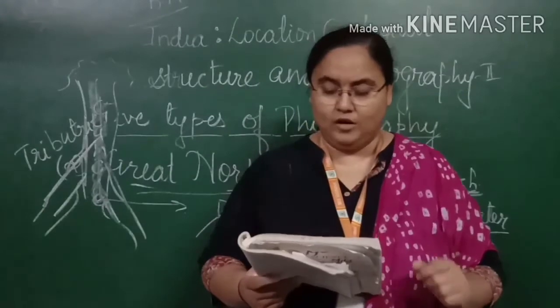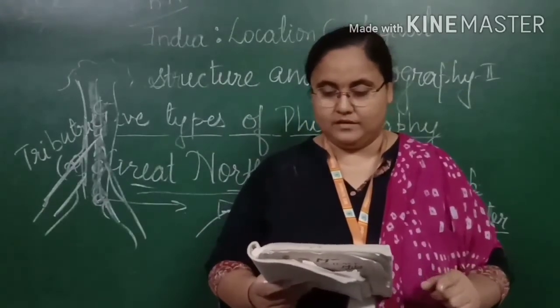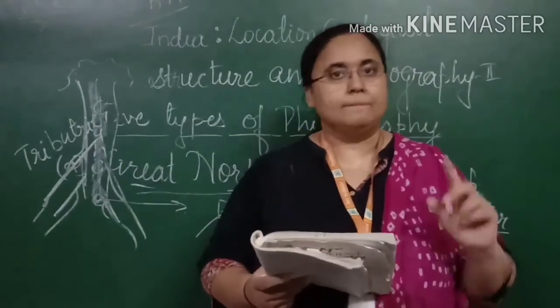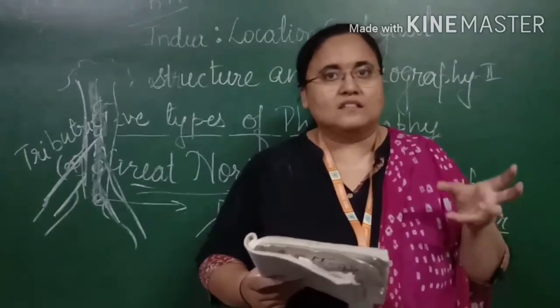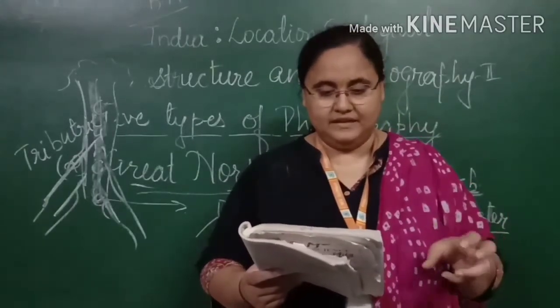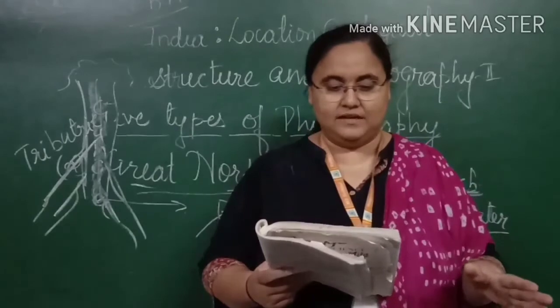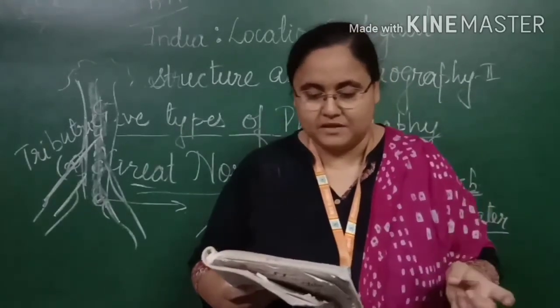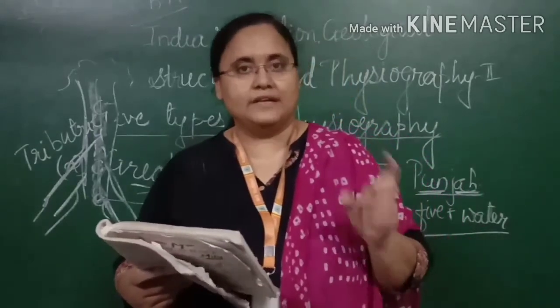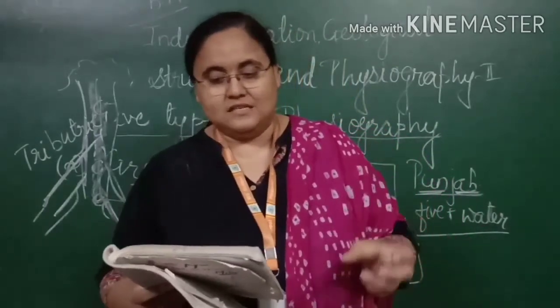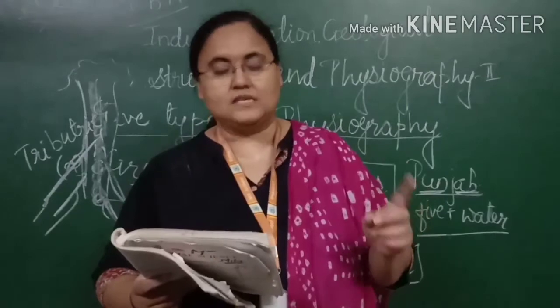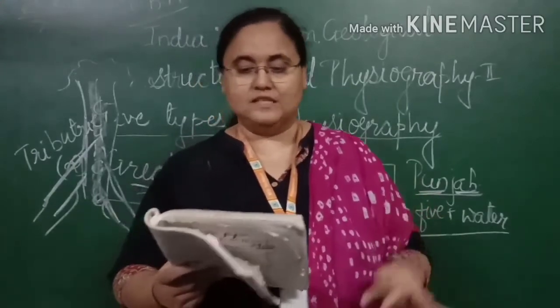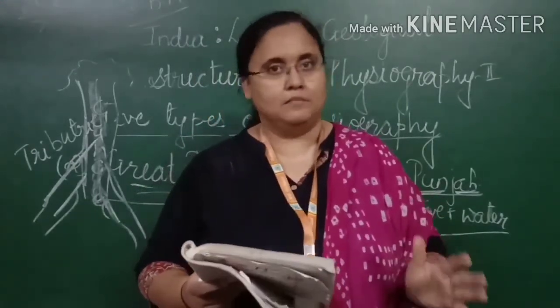This belt is almost 8 to 16 km wide. This is known as the Bhabar. I am repeating, it is a belt located in the foothills of the Shivalik, the outer part of the Himalaya, having gravel. Its width is 8 to 16 km, and we call it the Bhabar.